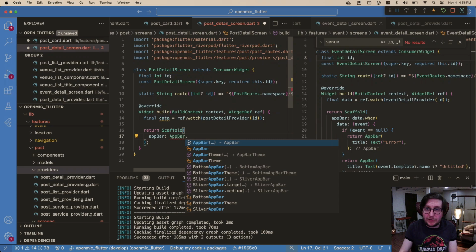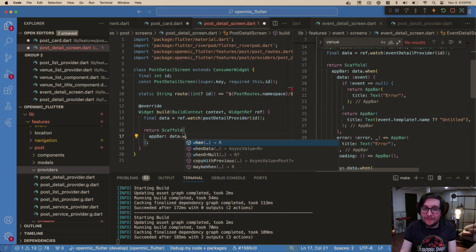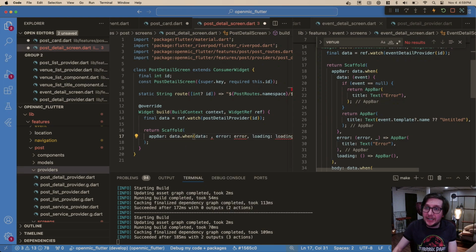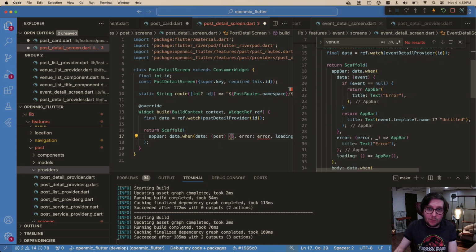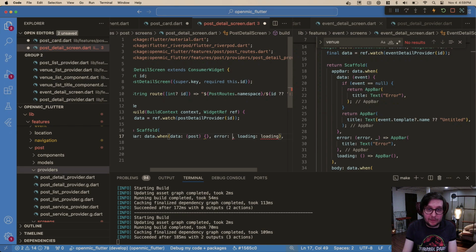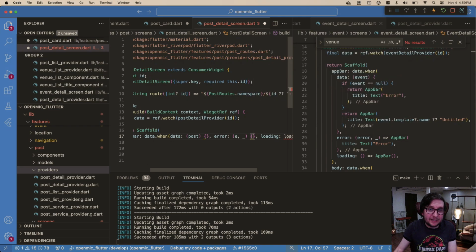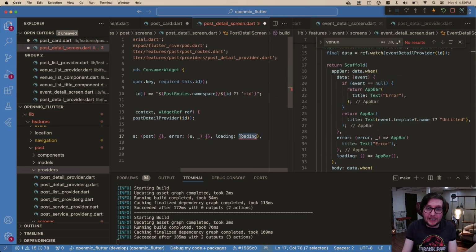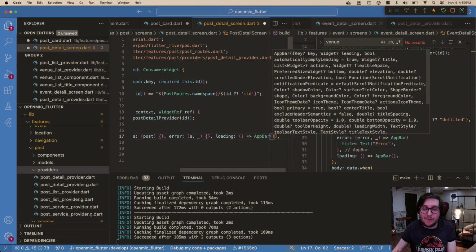Oh, and then what do we do here? I'm just going to follow the same pattern here. So basically when data.when, there's three cases. We might have data, yay, and we'll call this post when we do have data, and we'll do something with that. We might have an error, and the first parameter is the error, the second is the stack trace. We're never going to show our user the stack trace, so we'll just make it underscore. And loading doesn't have any parameters, and when it's loading, we just want an empty app bar. We don't want a loading spinner.